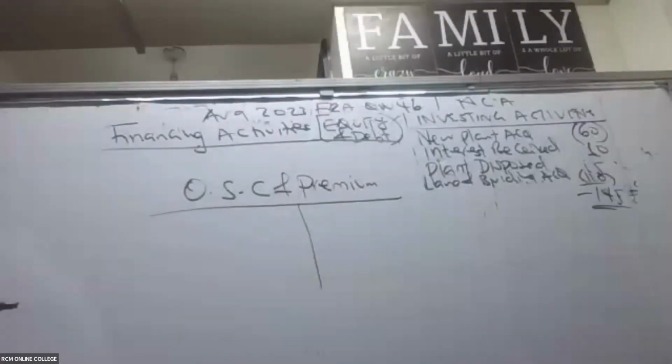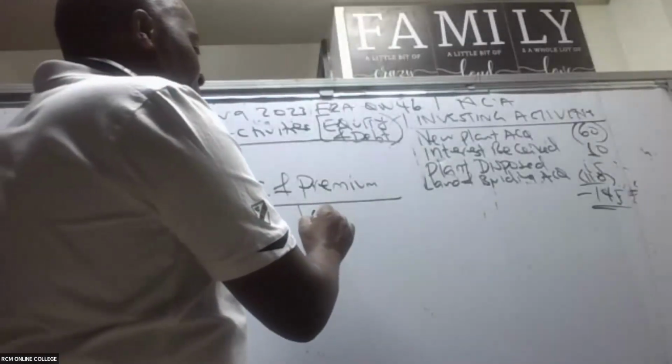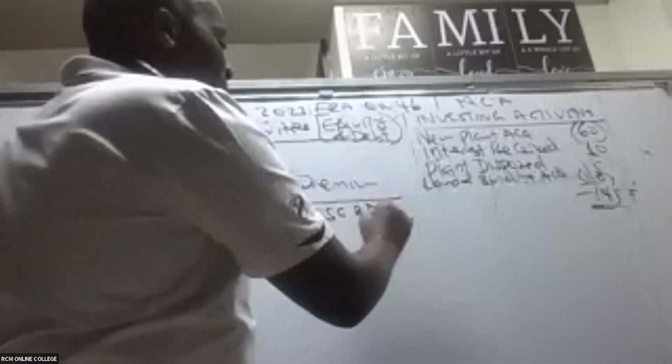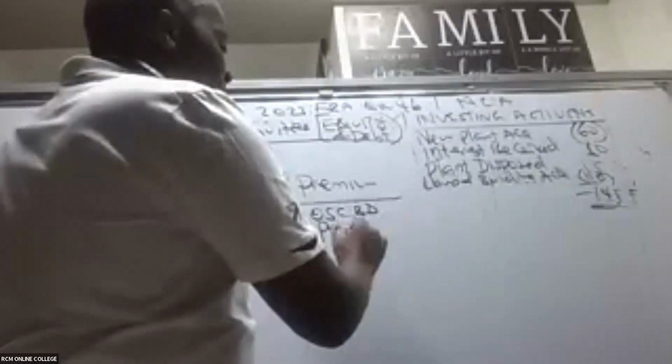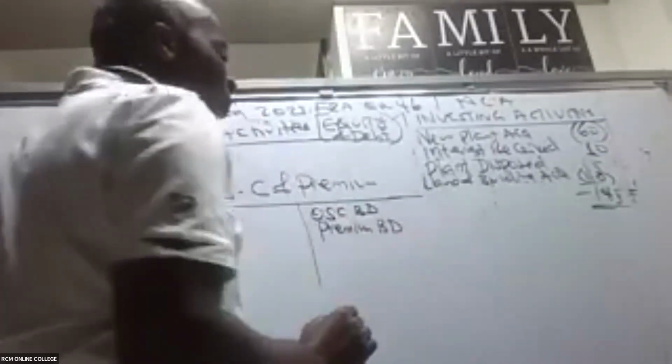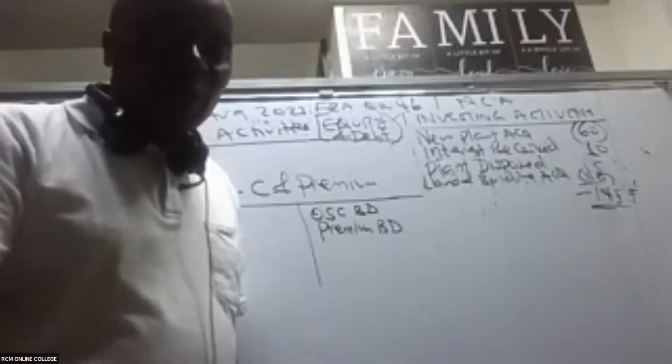So we talk of balance brought down. In this case, we have ordinary share capital brought down. Then we have premium brought down.